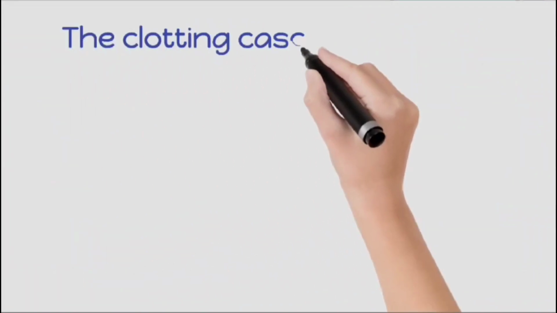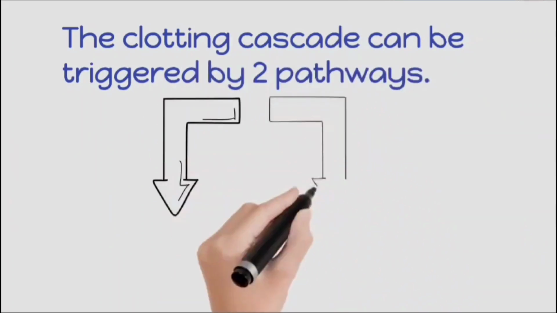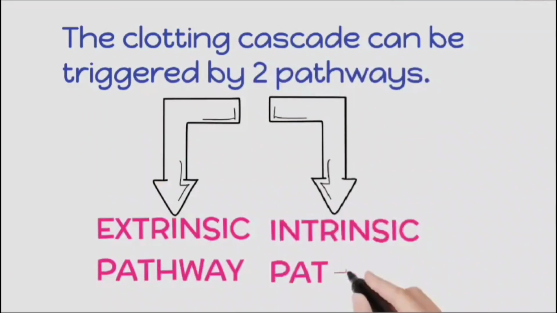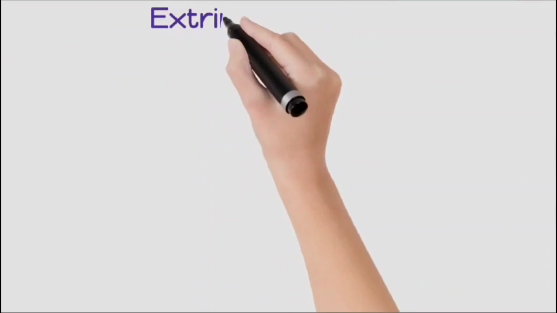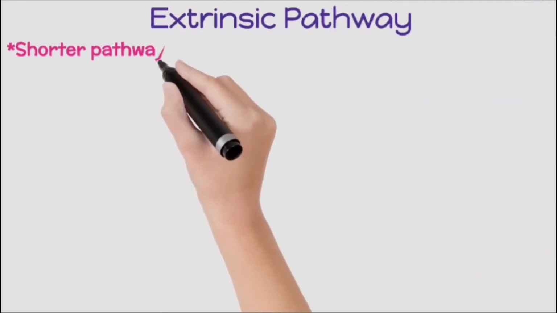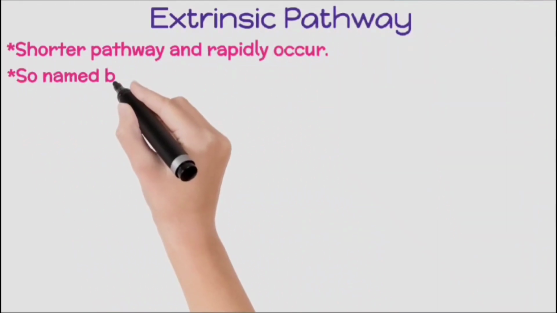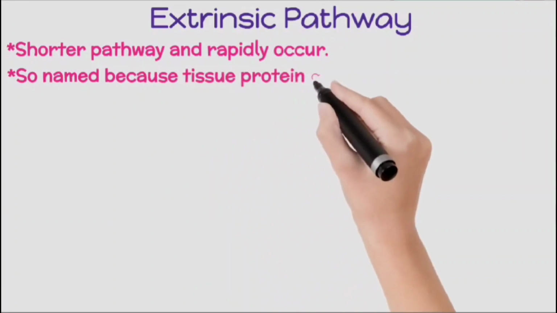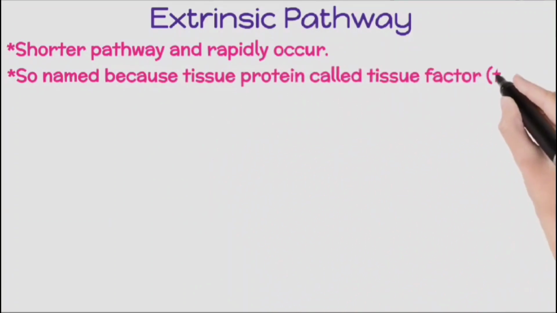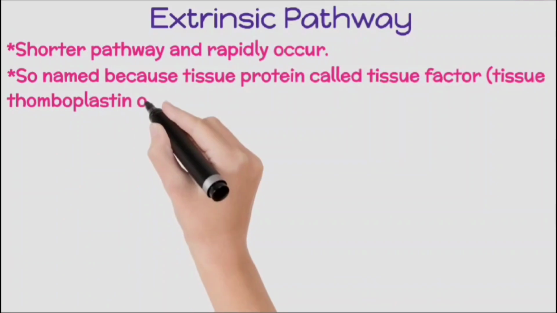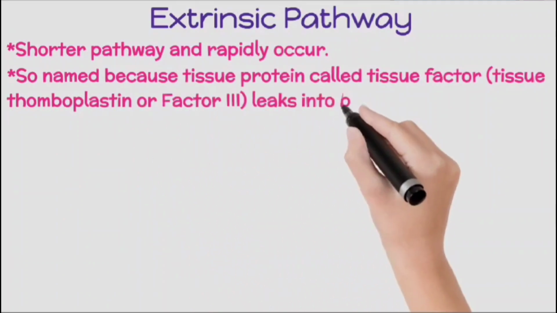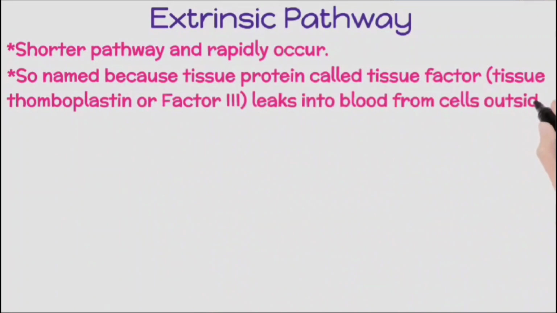The clotting cascade is generally triggered by two pathways, extrinsic and intrinsic. Do you know why the extrinsic pathway is so named? Because tissue factor, a tissue protein which is called tissue thromboplastin or factor III, is released by damaged tissue or platelets, and comes into blood from cells outside, or extrinsic to, blood vessels. This pathway is generally shorter and occurs rapidly.